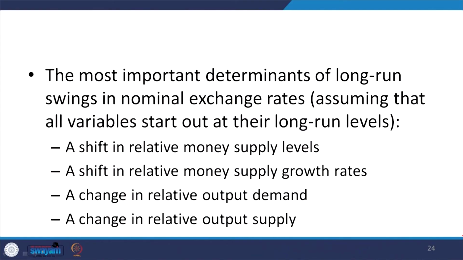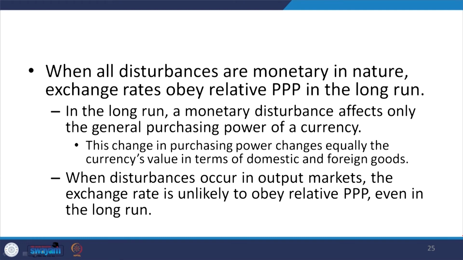The most important determinants of long run swings in nominal exchange rates, assuming all variables start out at their long run levels, are shifts in relative money supply levels and shifts in relative money supply growth rates, as well as relative output demand and output supply. When all disturbances are monetary in nature, exchange rates obey relative purchasing power parity over a long period of time.